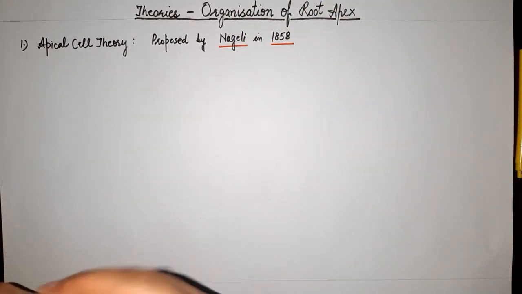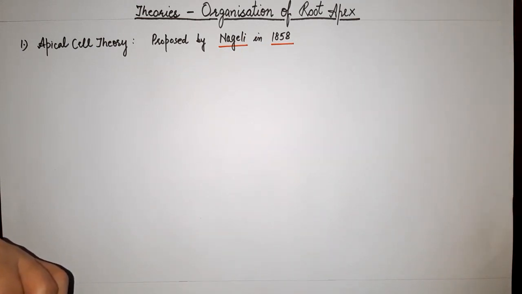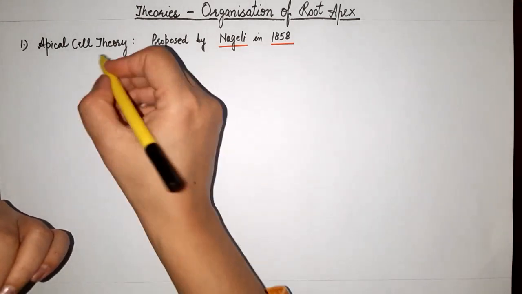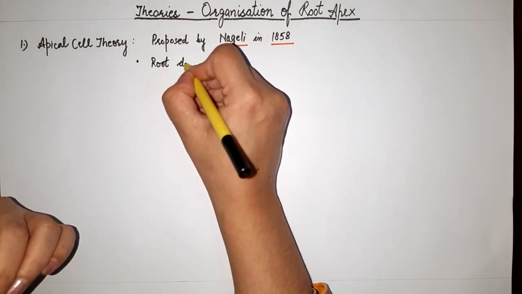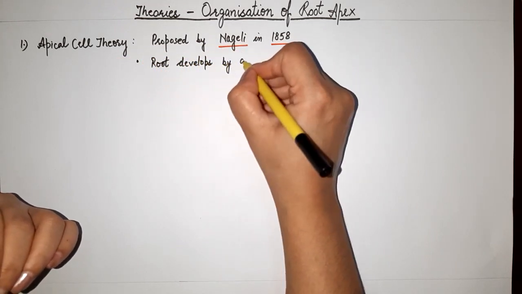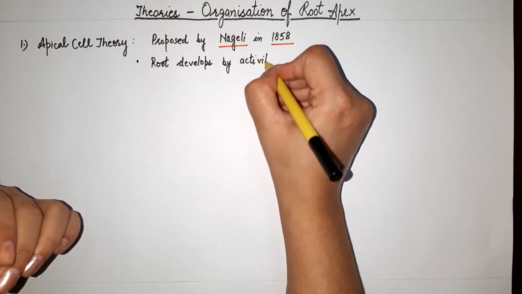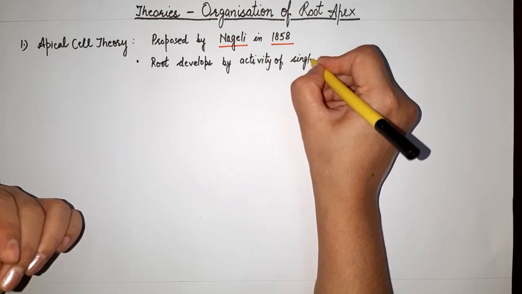This is the very first theory that explained the organization of root apex. Now, according to this theory, the root develops by the activity of a single apical cell.